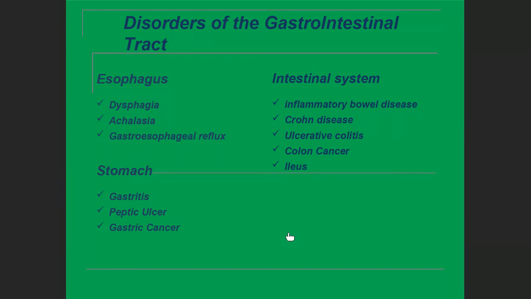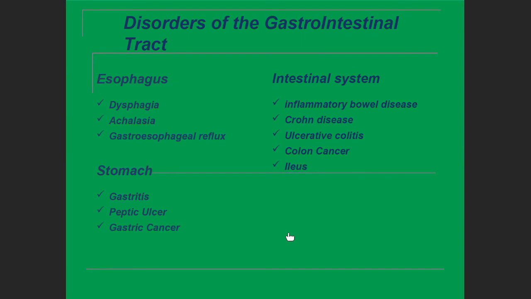Gastritis, peptic ulcer, and gastric ulcer are caused in the stomach, while in the intestine there are inflammatory bowel disease, Crohn's disease, ulcerative colitis, colon cancer, and ileus. These are the various diseases present in the GI tract of humans.